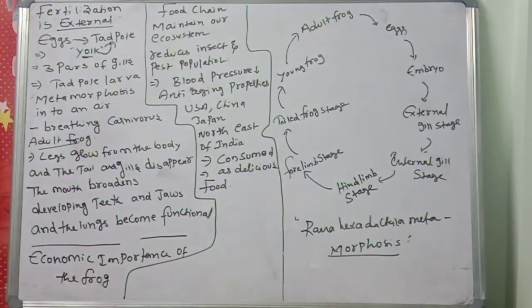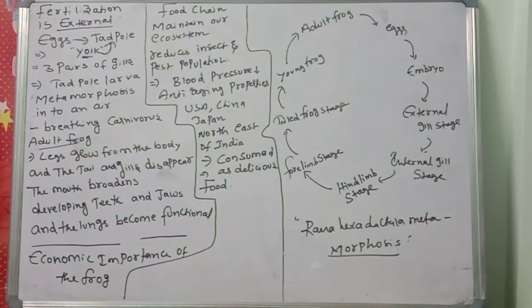So this is about our 3 animals: cockroaches, frogs, and earthworms. In the next class, we will discuss another most important chapter, related to human physiology: digestion, absorption. What is digestion? What is absorption? What is respiration? What is excretion? What is the nervous system? Like that.